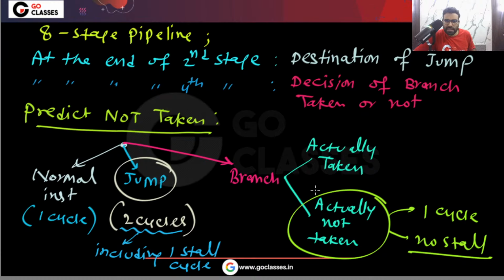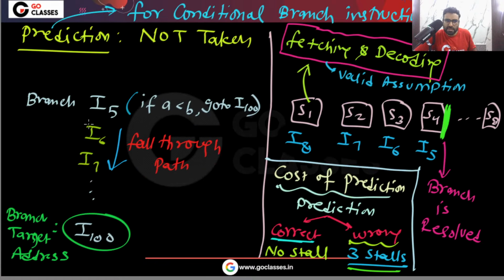Now here I can say that if the branch is actually taken, then how many cycles in total? If the branch is actually taken, then total 4 cycles. You can say that for this type of branch instruction, for which the branch will actually be taken, overall it consumes total 4 cycles, in which 3 cycles are stall cycles.